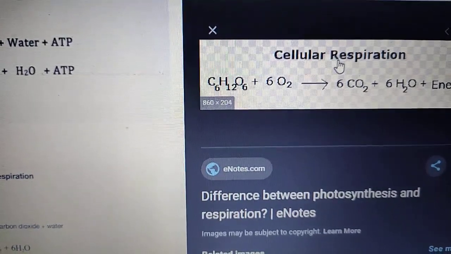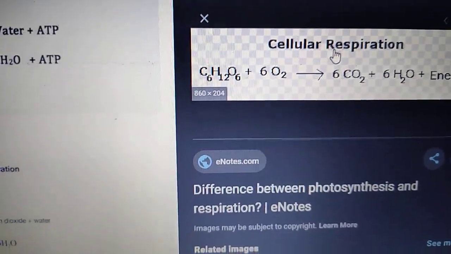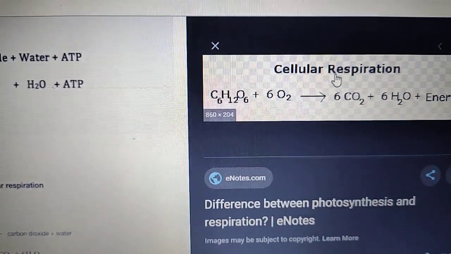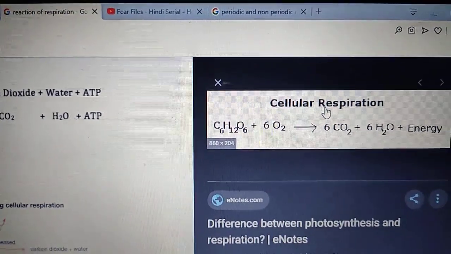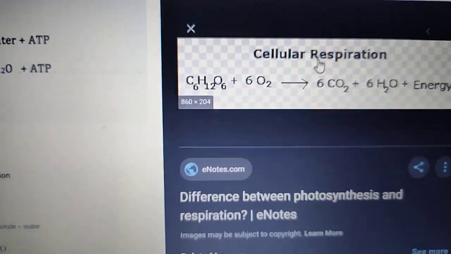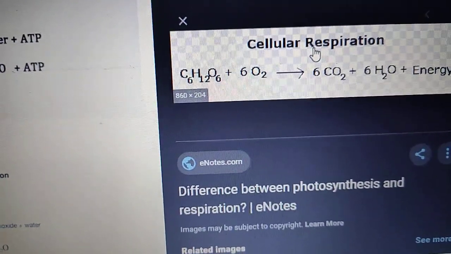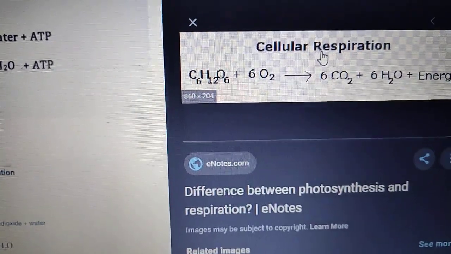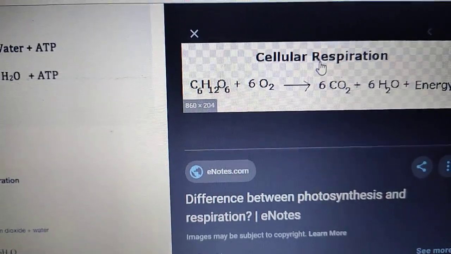Yes, because we all know that coal contains carbon. When carbon burns in presence of oxygen, no need to mention oxygen, because when burning is there, that means the presence of oxygen is always there. So whenever burning of coal is there, it is an exothermic change. Why? Because a lot of heat is liberated.